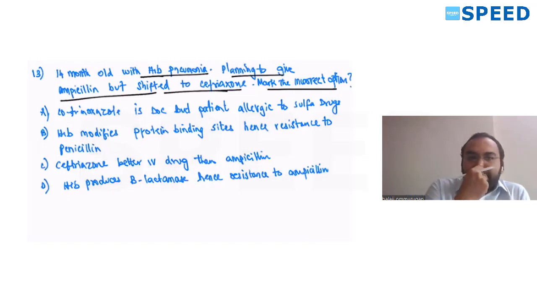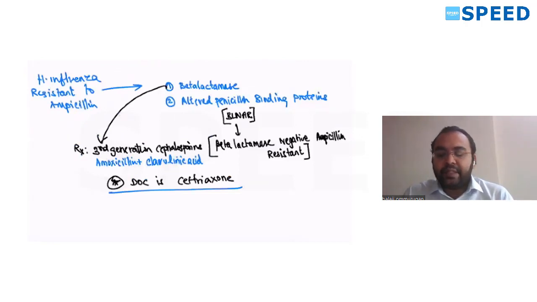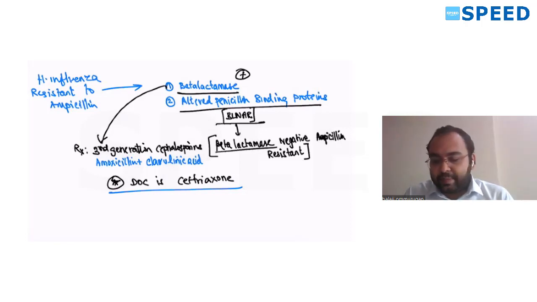See, earlier ampicillin was the drug of choice for H. influenzae, but now H. influenzae has become resistant to ampicillin. What is the mechanism of resistance? There are two things. One is beta-lactamase positive. The other is altered penicillin binding proteins. This kind of resistance is called BLNAR, which is beta-lactamase negative ampicillin resistant. So two ways: beta-lactamase positive or altered penicillin binding proteins.